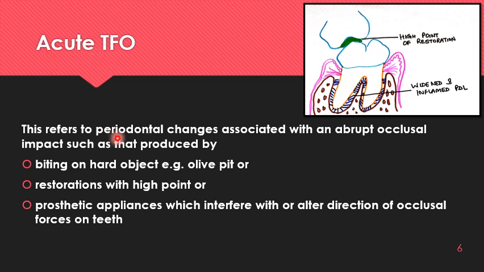So this refers to the periodontal changes which are associated with an abrupt occlusal impact. See, there is a sudden injury which can be produced by biting on a hard object accidentally, like an olive pit. There are certain restorations with high points you can appreciate here. So there are changes in the periodontium, or there are prosthetic appliances which interfere with or alter the direction of occlusal forces on the teeth. So all these are producing sudden changes.